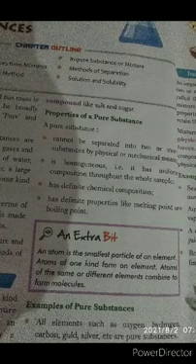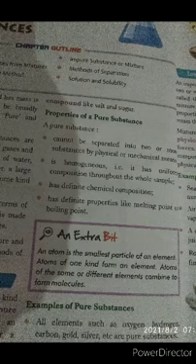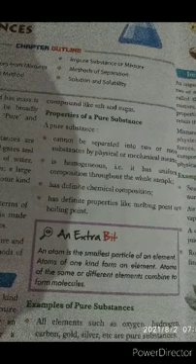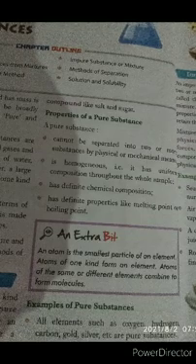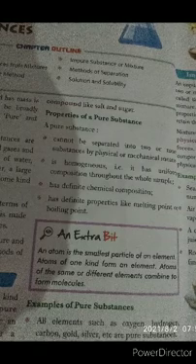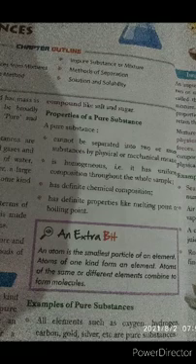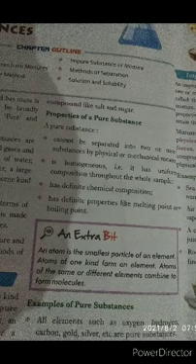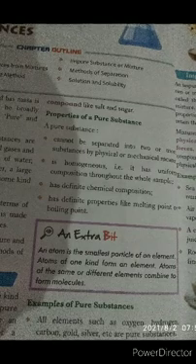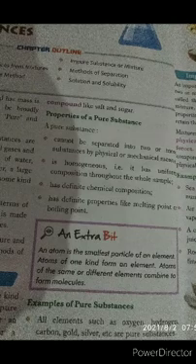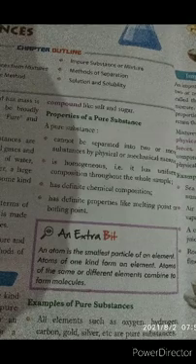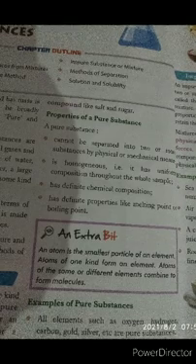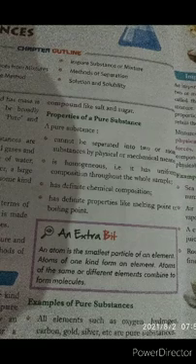Pure substance. First we will study pure substance. A substance which is made up of the same kind of atoms or molecules is called a pure substance. What is a pure substance? If the substance is made of the same kind of atoms or molecules, it is called a pure substance. A pure substance is either an element like carbon and hydrogen, or a compound like salt and sugar.